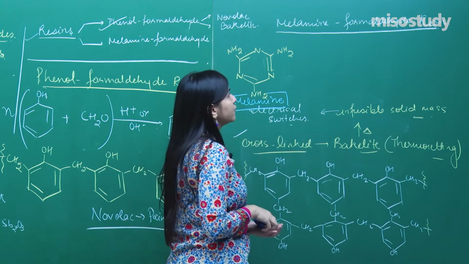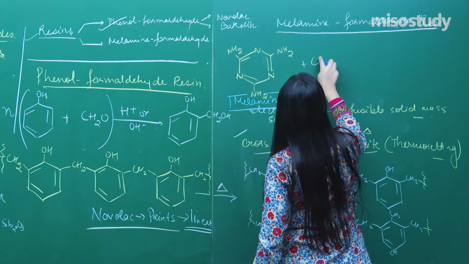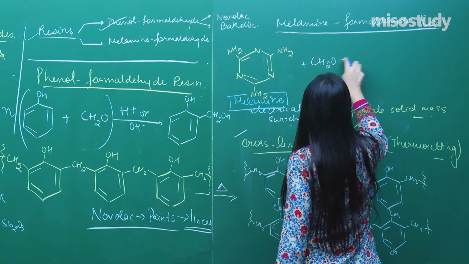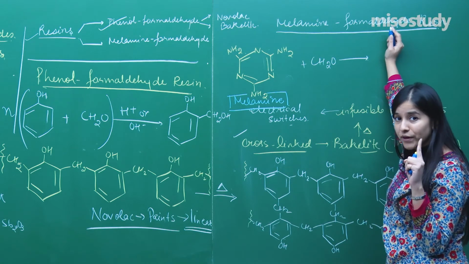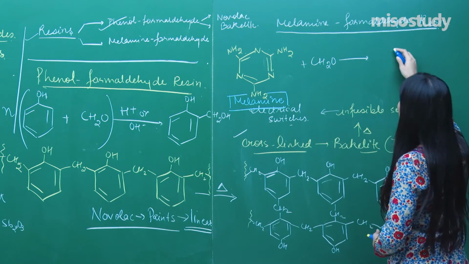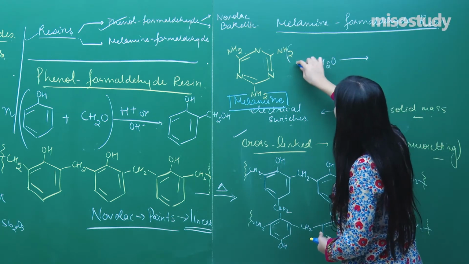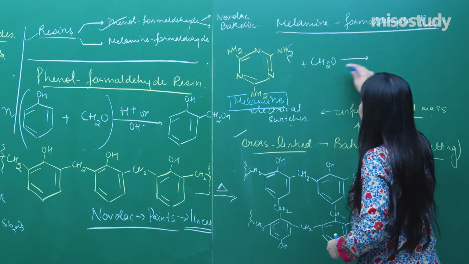Now that is melamine. Formaldehyde is again CH2O, basically HCHO. What I am going to do over here is make the very first connection. This reaction is a two-step reaction. So this will get replaced, fine. There will be a kind of condensation happening between these.